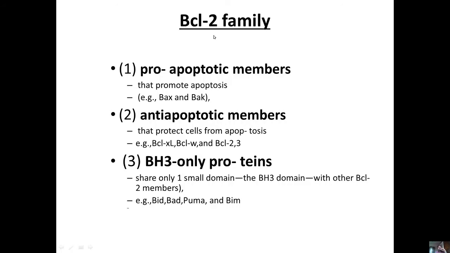The third BCL2 family protein is the BH3-only protein, which shares a small BH3 domain with the other two BCL2 family proteins. So all of them have a common, small BH3 domain. Examples are BID, BAD, PUMA and BIM. The BH3-only proteins promote cell death, or apoptosis, by an indirect mechanism.